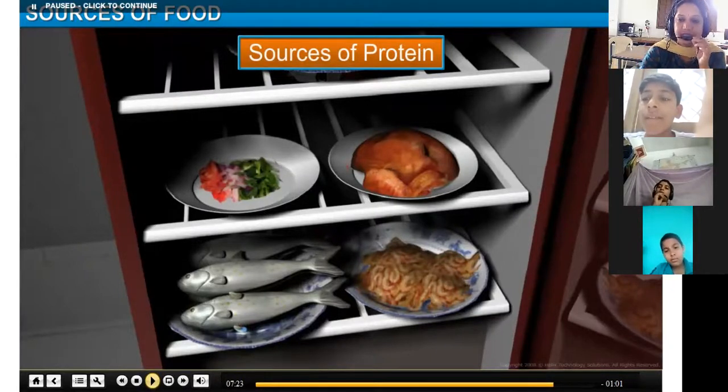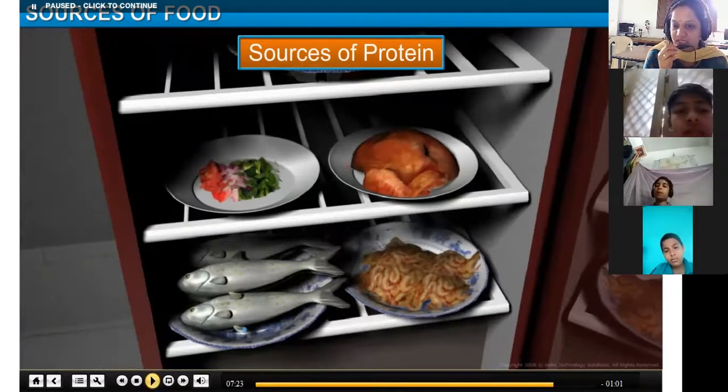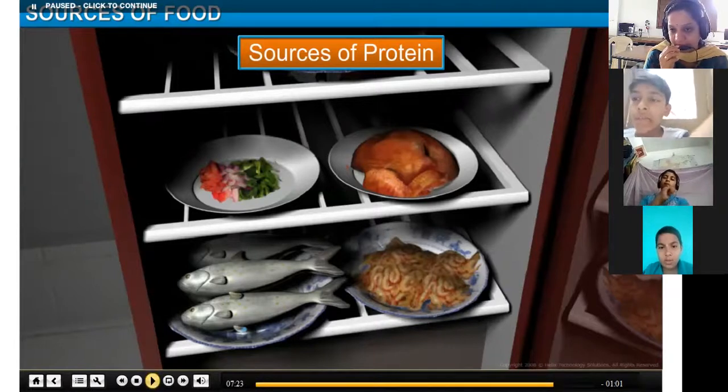Okay, all these sources you saw in the animals, that is fishes, chicken which you get from poultry, and aquatic life, are all rich in protein. What is it rich in? Protein. So you need a high amount of protein for your body to be nutritious.